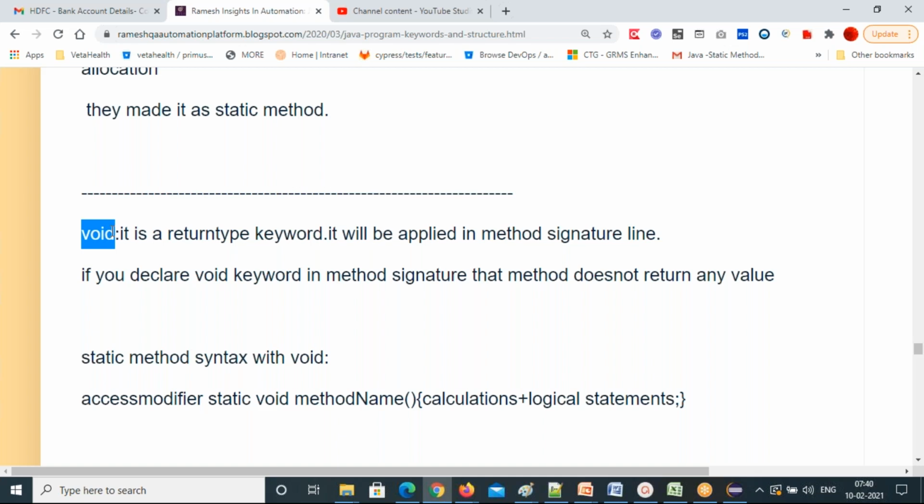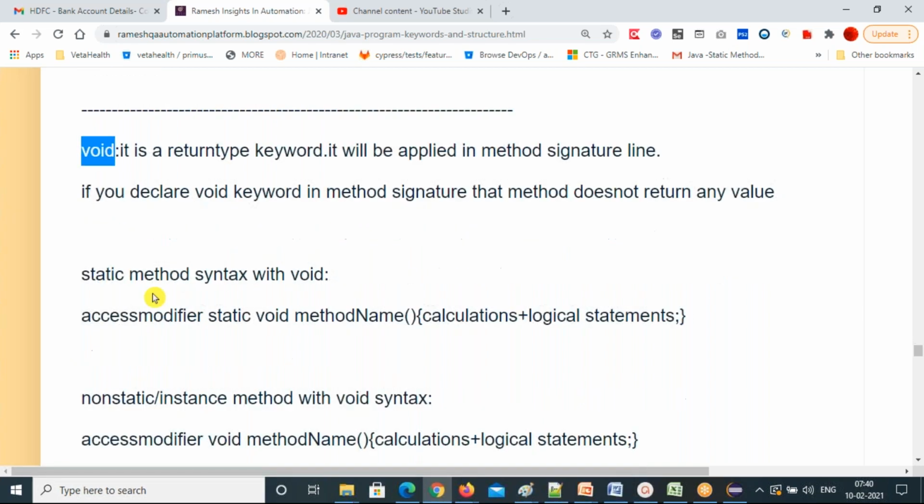Void is a return type method which doesn't return any value when you call the method. It just executes all lines of code one by one. That's the void keyword. So let's see void method syntaxes. Already we know, but I'm giving it one more time: static method syntax with void.